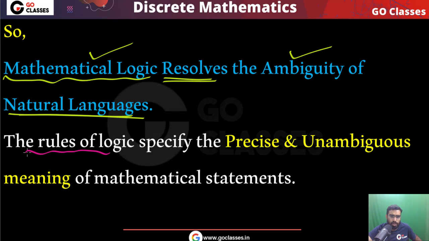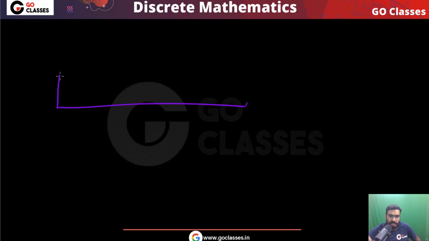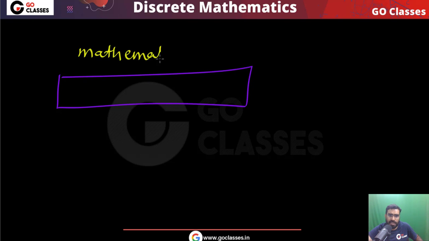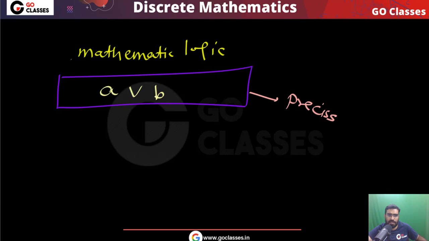So you can see the rules of mathematical logic specify the precise, unambiguous meaning of mathematical statements. Okay, so if you are writing a statement using mathematical logic, for example, if I write some statement like this, then that is unambiguous. This statement is precise. This statement has a precise, unambiguous meaning.